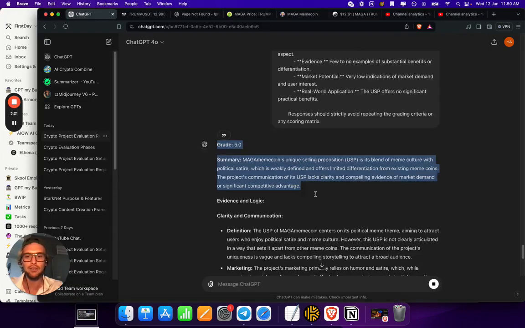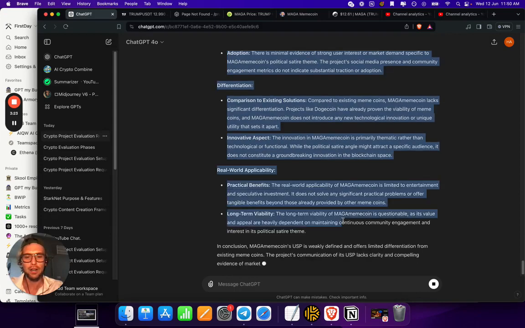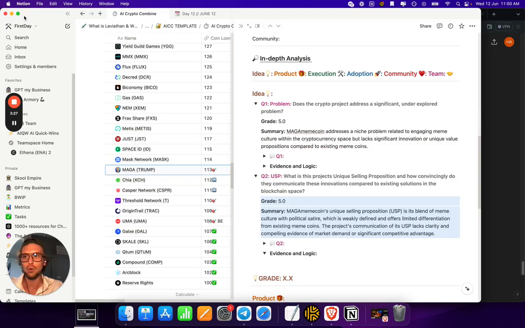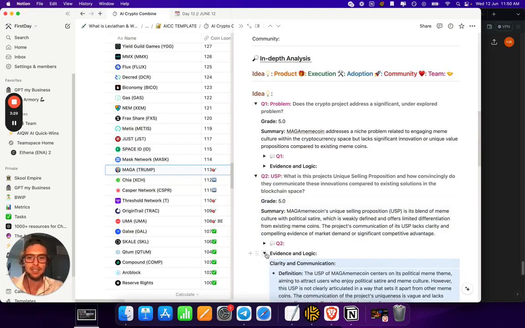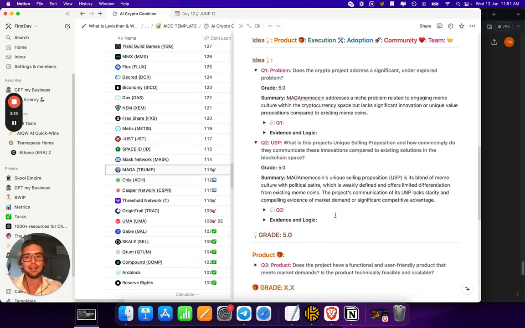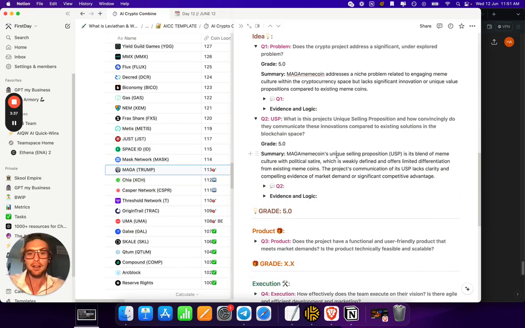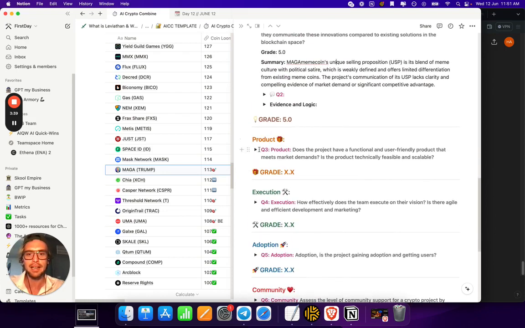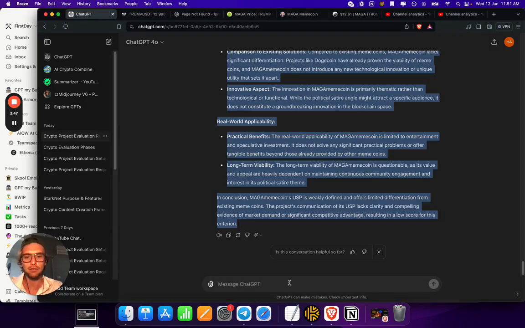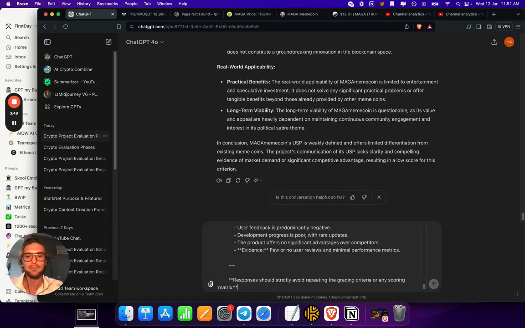Your brain will give you a million reasons why you should invest, why you should go all in. Or you see your friend making gains and you want to go all in because you don't want to miss out, the FOMO and all that sort of stuff. This is trying to remove all of that. It's trying to use artificial intelligence to really get a grasp of the project in an unbiased way, where we can really dig deep and understand all the fundamentals.